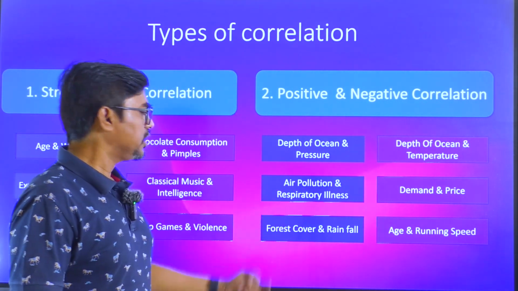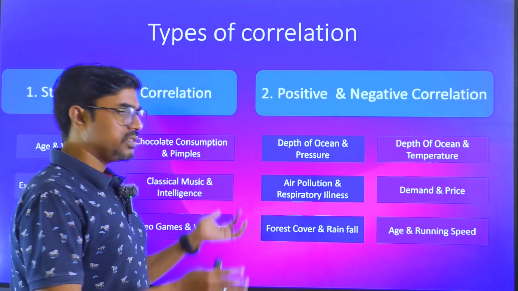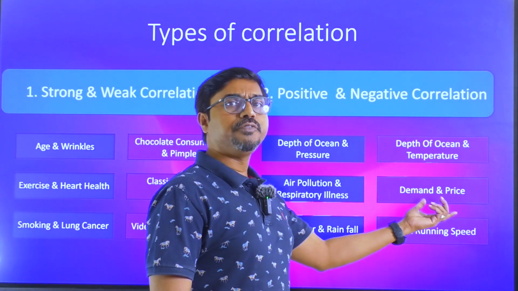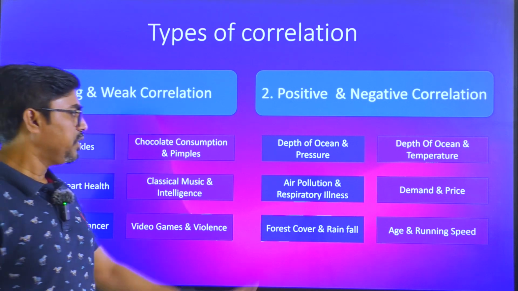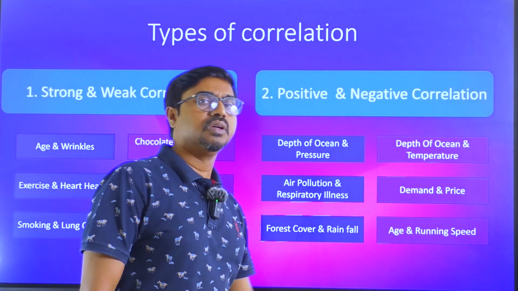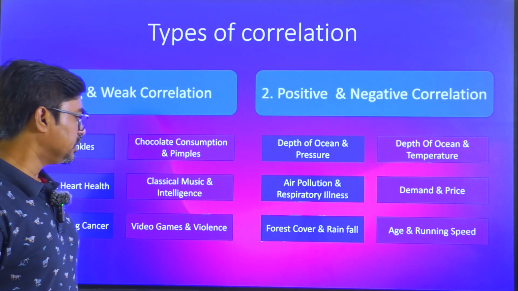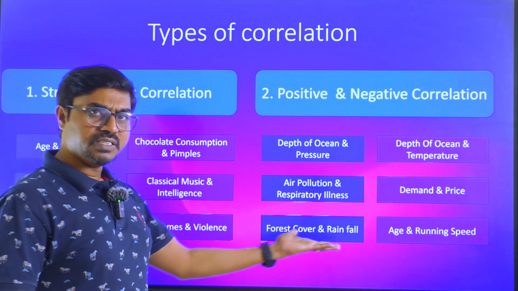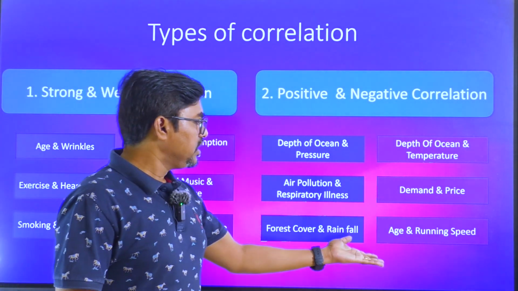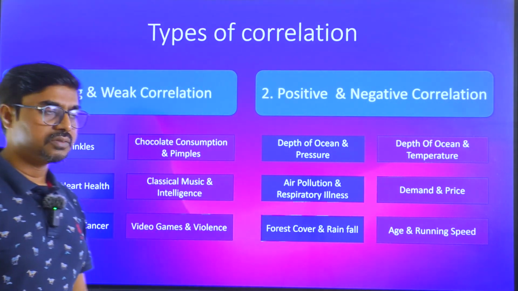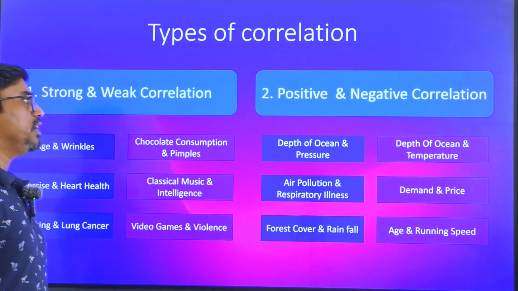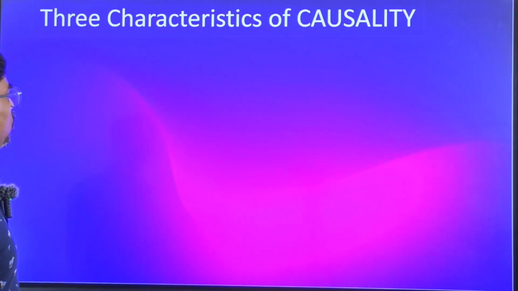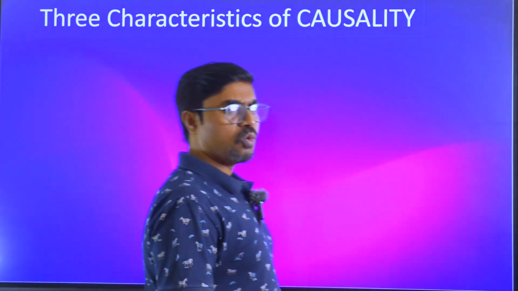Similarly, air pollution and respiratory illness both increase. But demand and price, when demand increases, price decreases, or when demand decreases, price increases. They have an inverse relation. Otherwise, we call it negative correlation. Forest cover, when it increases, rainfall increases. When age increases, running speed decreases. So they have a negative correlation there. So positive correlation as well as negative correlation, both are there. Now let us look into causality a little more in detail.